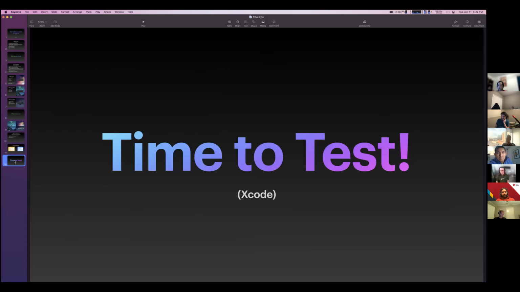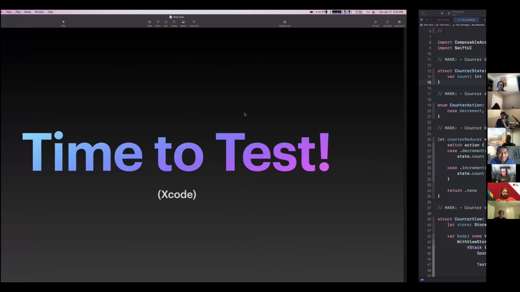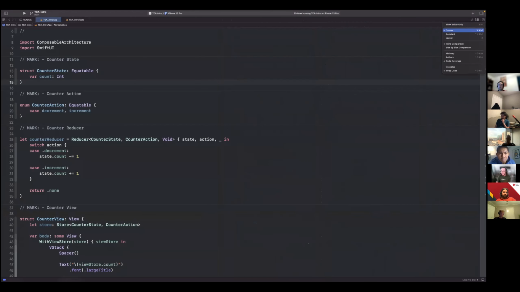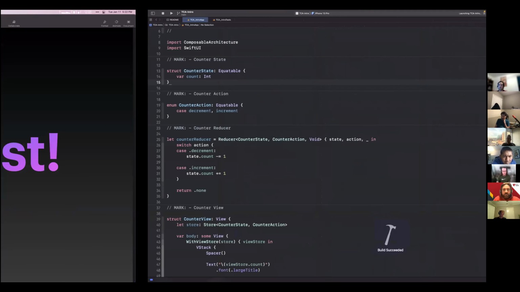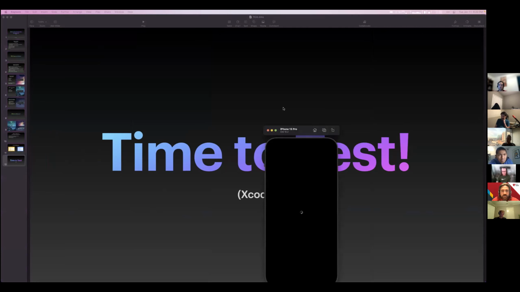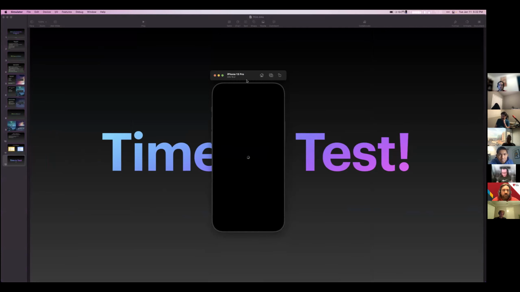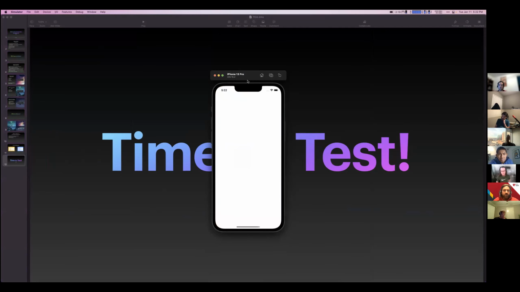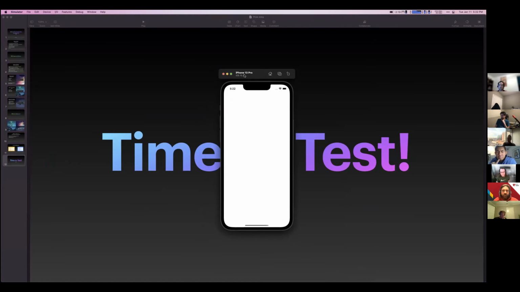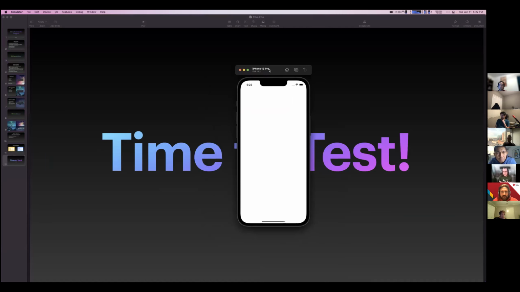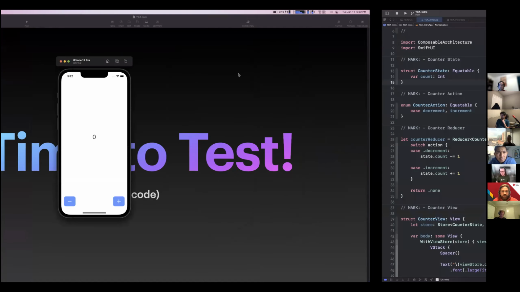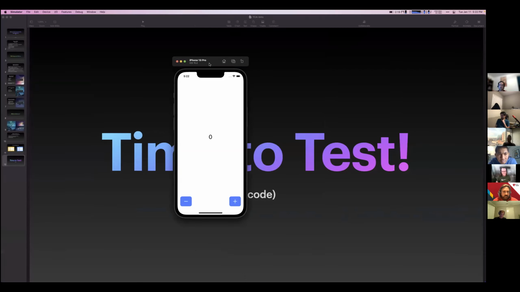So let's look into a little project that I have. It's just a counter app, so it shouldn't be anything too difficult, but I'll just run it really quick so we all know what happens and we don't have to dig through the code to figure it out. Ideally, we're just going to have a counter that counts up and counts down. There's no extra logic to that. It doesn't stop at 0. Hopefully it loads. Okay, there it is.